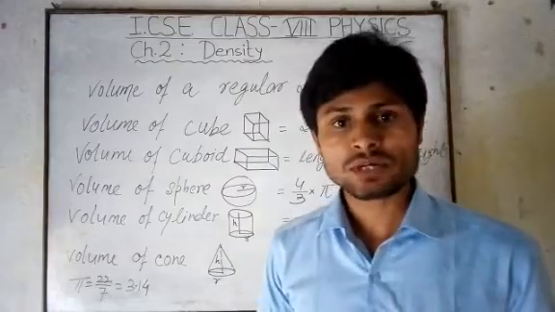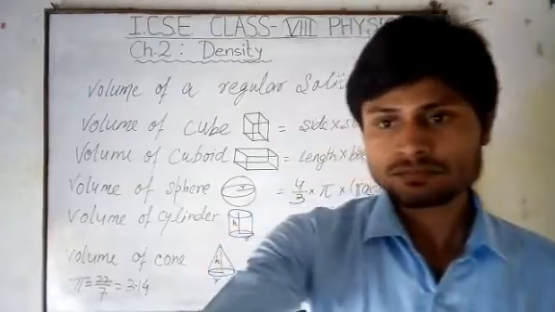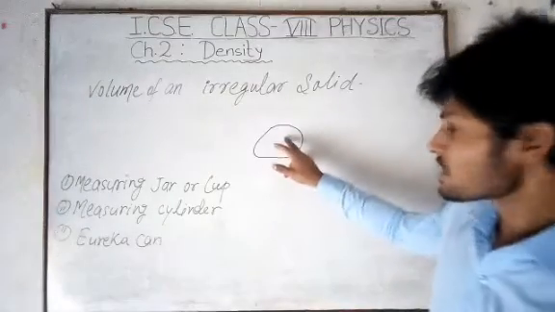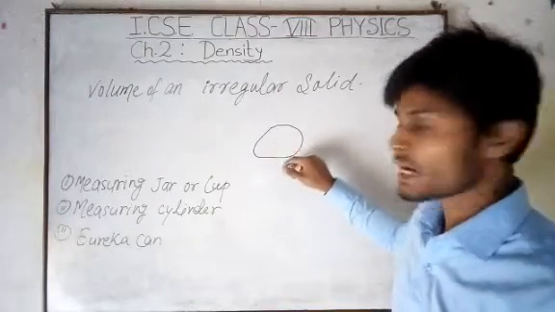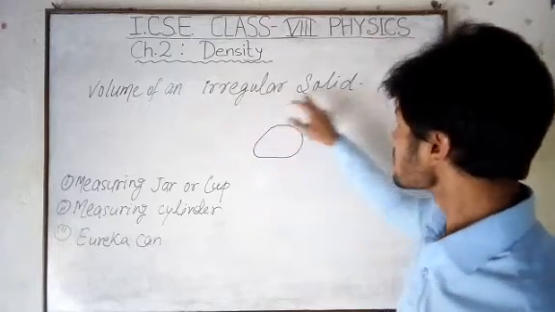Now suppose we have an irregular solid. See, this one is a stone, and this stone has an irregular shape.